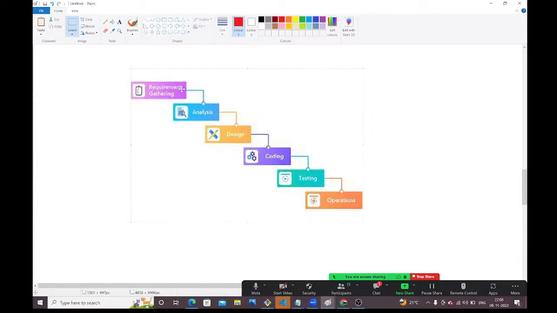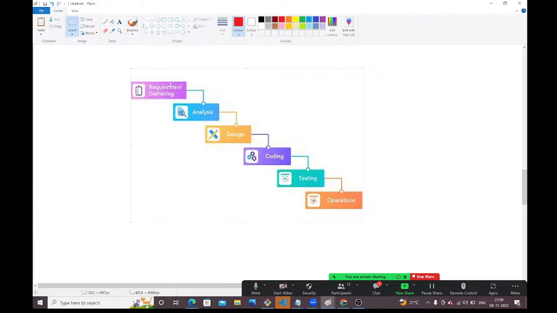Requirement gathering, requirement analysis, design, coding, testing, operations. Operations means whatever our DevOps team is going to do, deployment, all those things will come under operations.